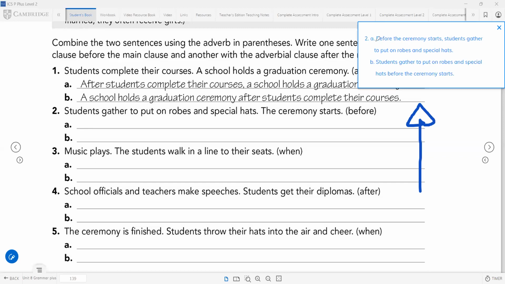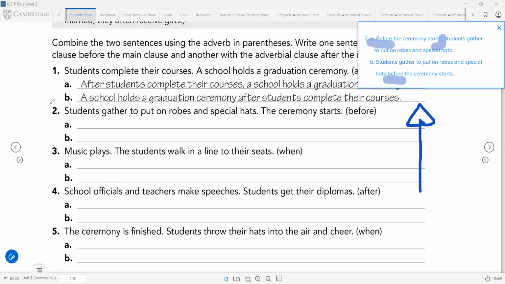Before the ceremony starts, comma, students gather to put on robes and special hats. That's one possibility. The second: students gather to put on robes and special hats before the ceremony starts. In this case, you don't need a comma.